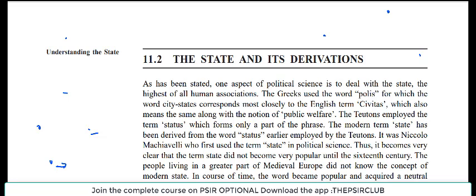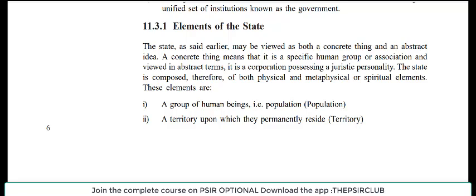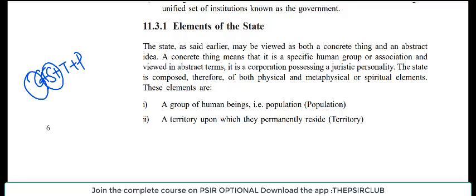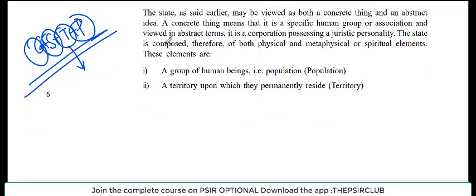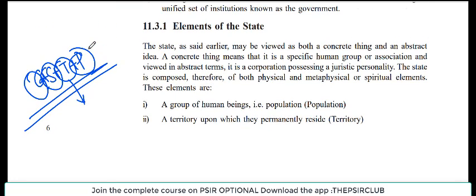So from now onwards we discuss what is the modern nation state. So a modern nation state has 4 elements, and that is G plus S plus T plus P. That is, it should be having a government, it should be sovereign in nature, it should be having a territory, a fixed population, a fixed territory, right? And that is what the elements of the state are. From now onwards, whenever we are talking about the modern nation state, it means government plus sovereignty plus territory plus population. Actually, the modern nation state is what we have to study.